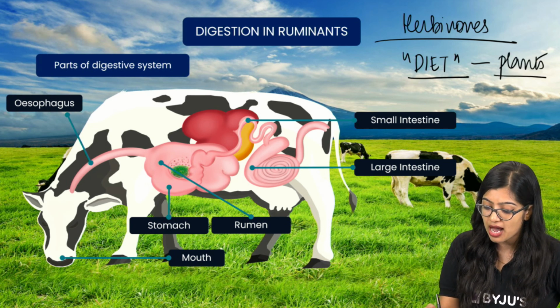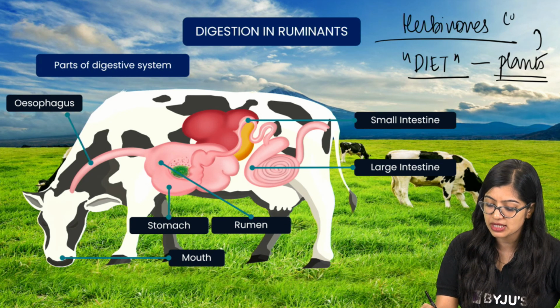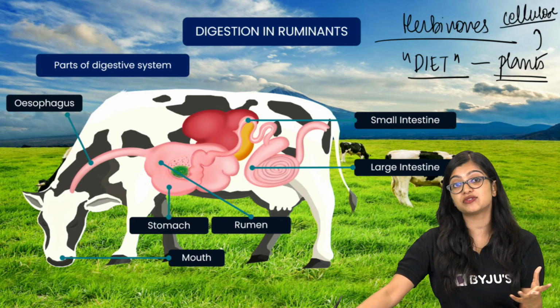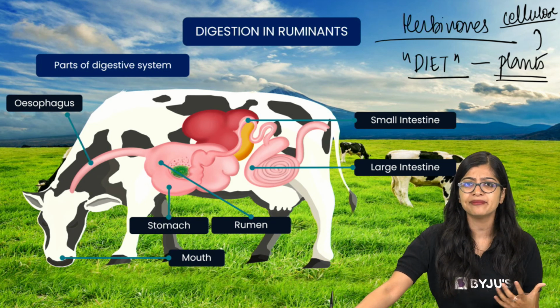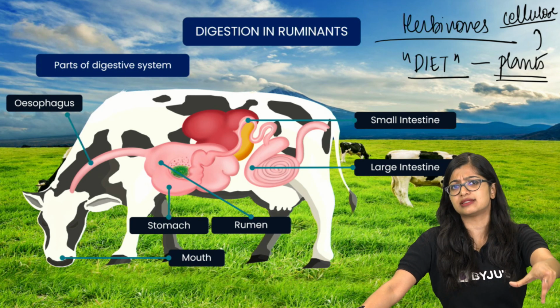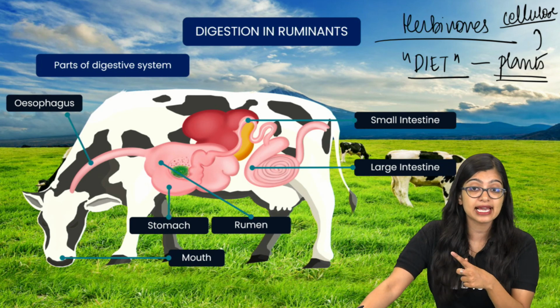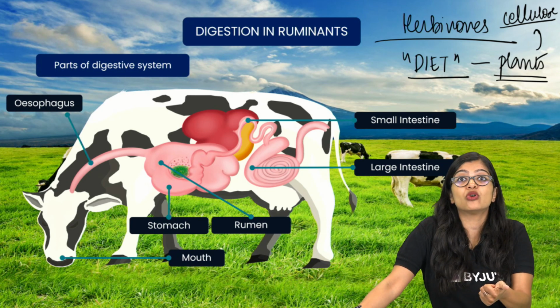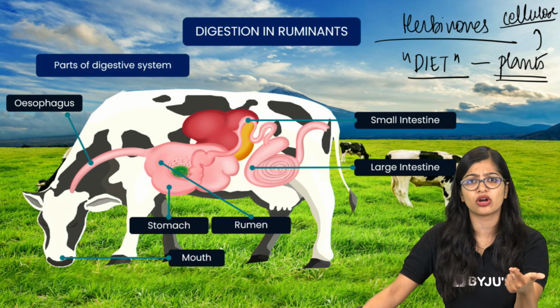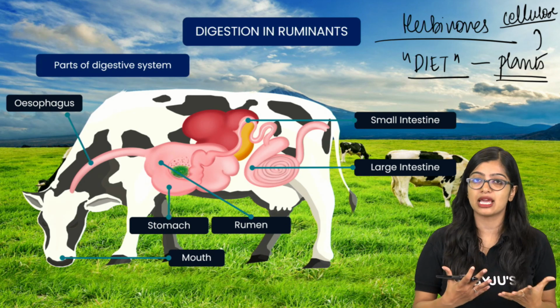Now, the thing with plants is that they have a substance known as cellulose, all right? And the digestive system in animals, especially in our body, and in the case of cows also, is not really capable of digesting this cellulose, okay? So digesting cellulose for herbivores becomes very tough, but yet they still feed on it. So how exactly are they able to do this?